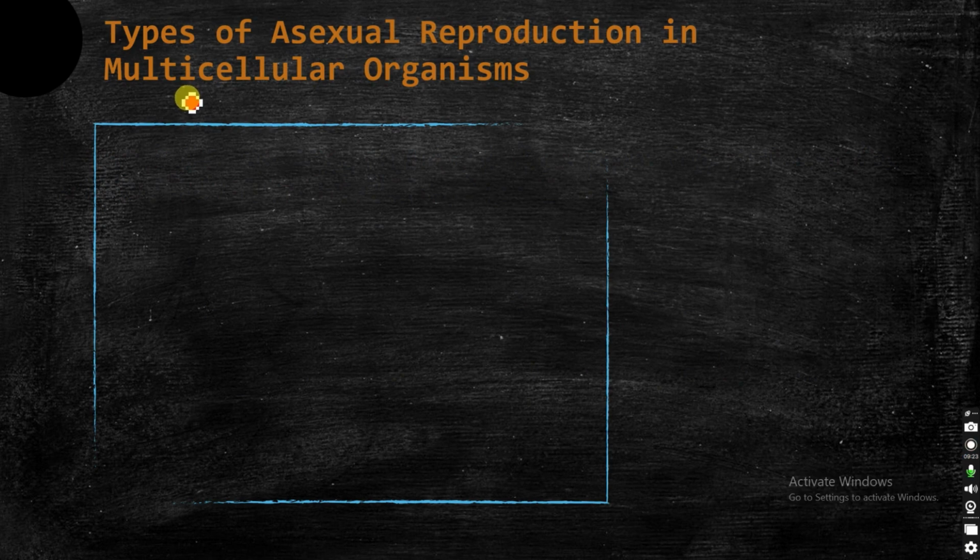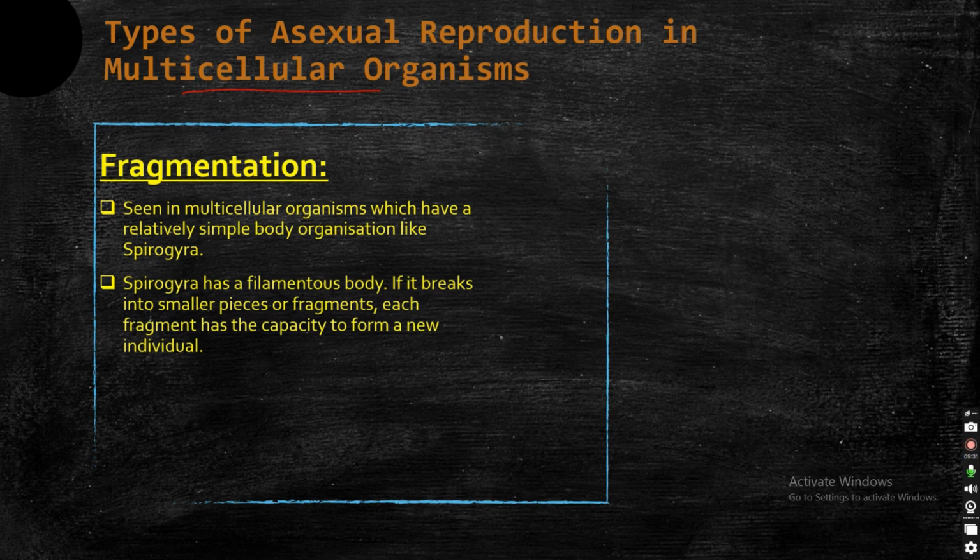Next we'll go to the types of asexual reproduction in multicellular organisms. Under that, first is fragmentation. In fragmentation, a single organism breaks down into small fragments, and each fragment gives rise to a new organism. So an organism divides into various fragments, and each fragment grows into a complete new organism of the same species.